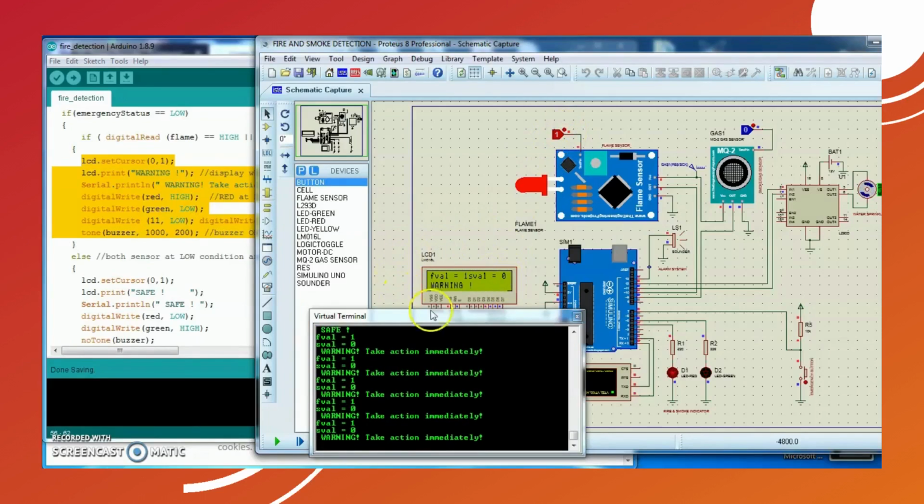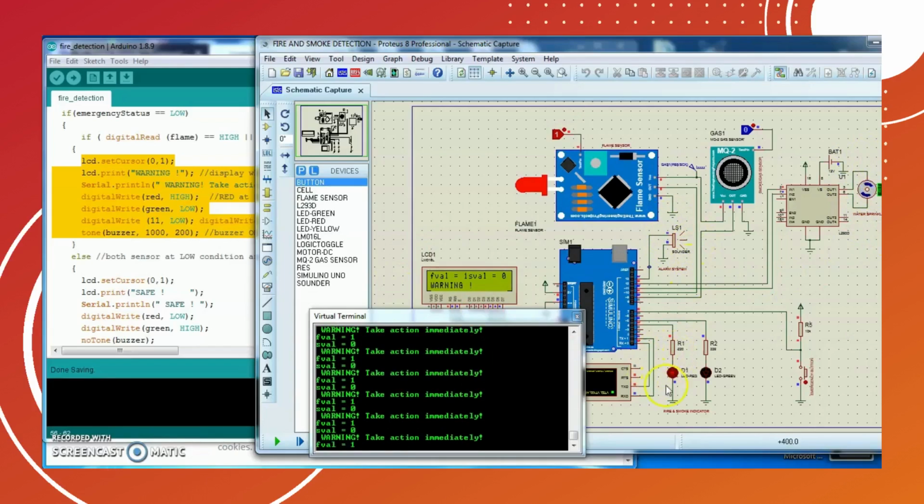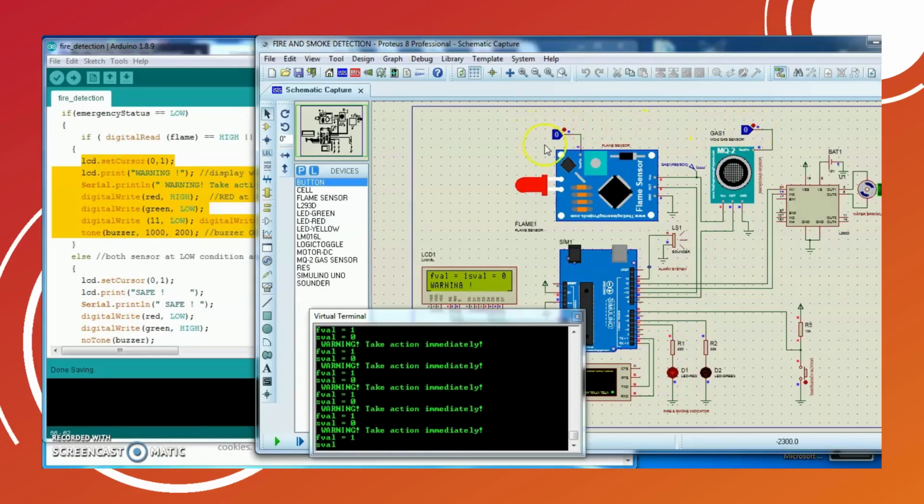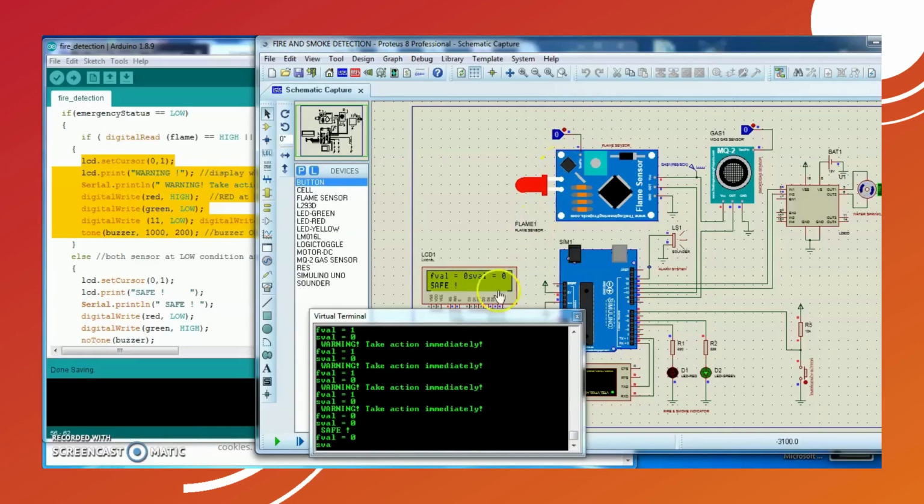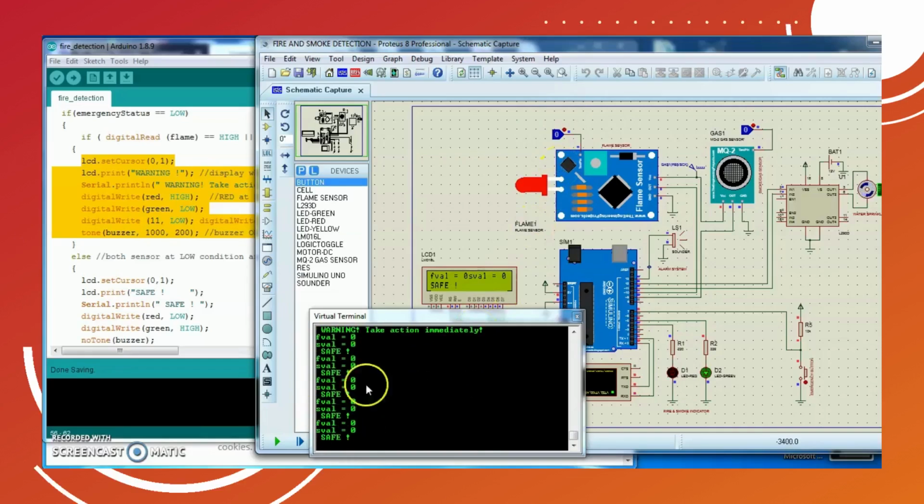It will display warning, the motor will be running, the buzzer will be on, and the red LED will be high. If it's low, it will go back to the initial condition.